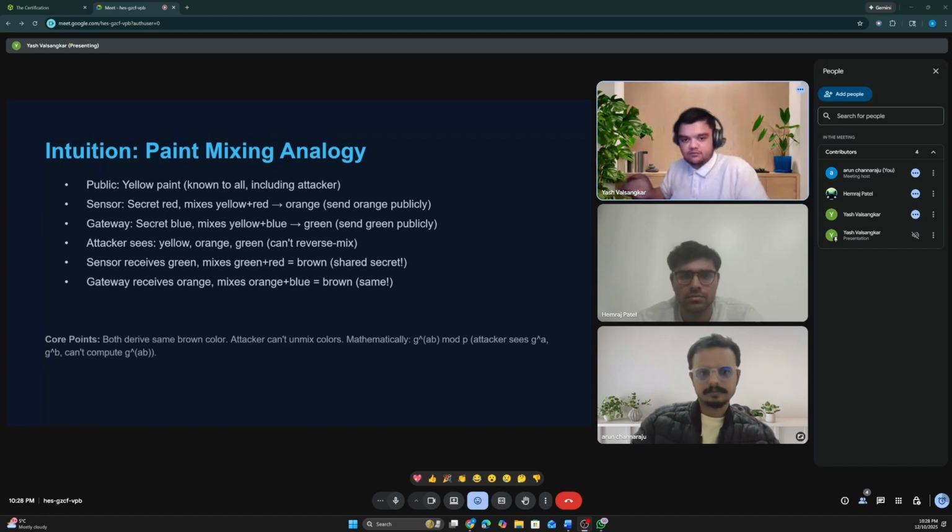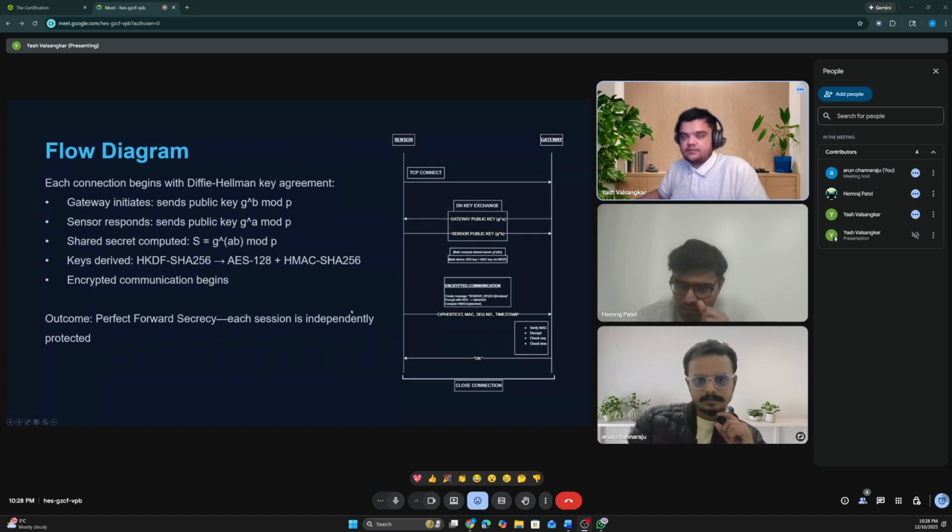But Eve, who can only see yellow, green, and orange, can't unmix these colors even if she tries. She can't figure out what brown is. This is the beauty of Diffie-Hellman. Two parties derive the same secret, but an eavesdropper can't compute it even if they have all the public exchanges.